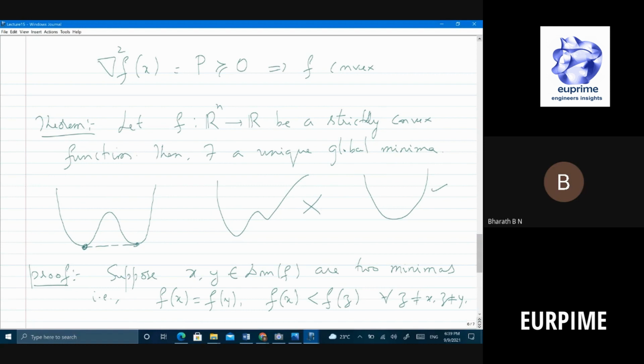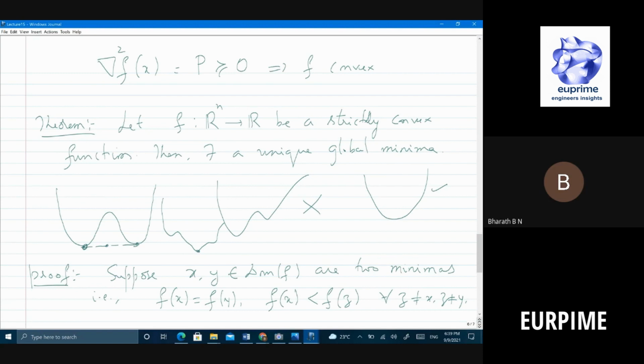You basically show that, see, we start with a convex function, okay, a strictly convex function. You have to prove this. If it's strictly convex, what is the trick? I use a convex combination somewhere here, right? I use some convex combination and show something, right? All right, is that fine? Or okay, there is another picture that I can write. This is also fine, right? Something like this. You cannot have these kinds of things also, right? This should be a unique minima, right? So what do you do?